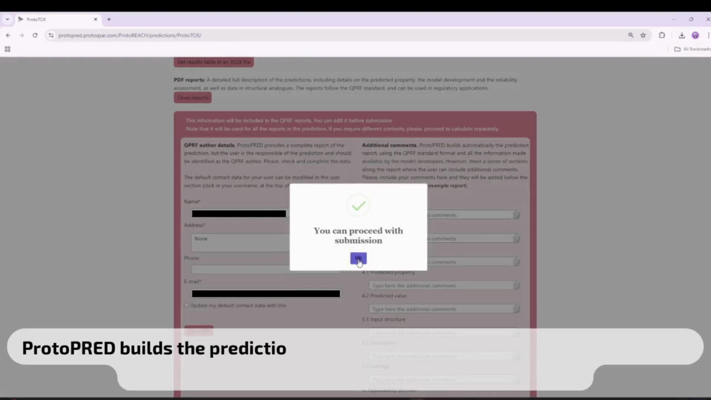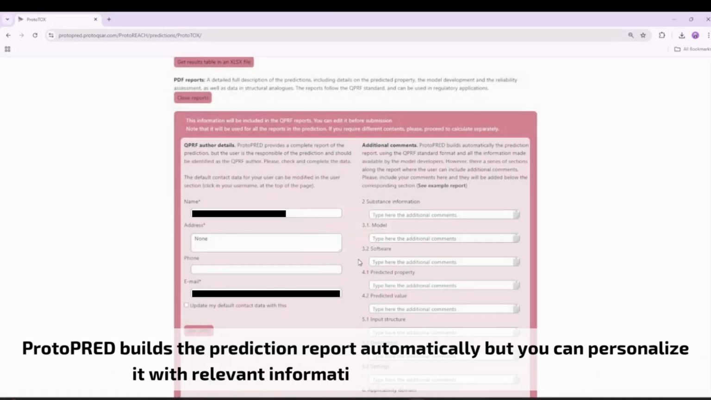ProtoPRED builds the prediction report automatically, but you can personalize it with relevant information in the available section.